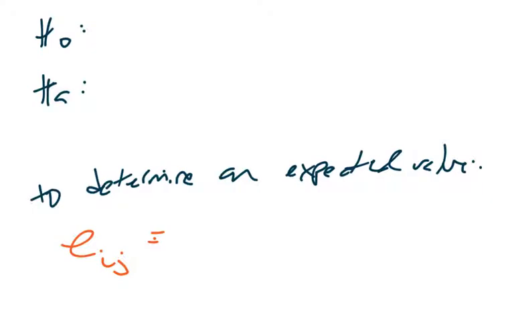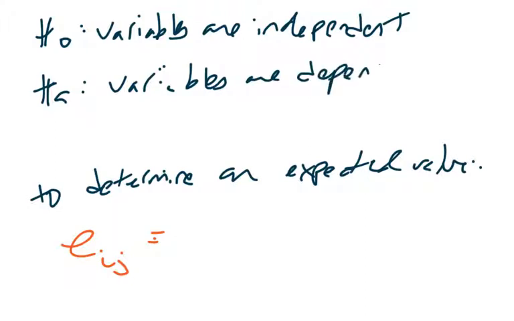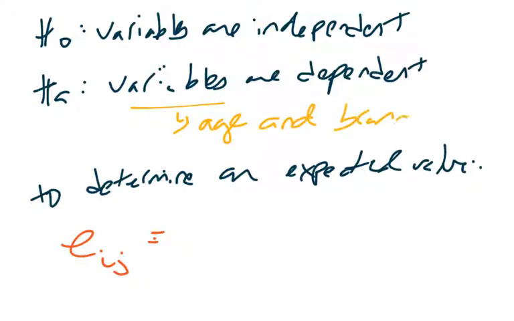The null is always assuming that the two variables are independent. So this is always the same. The variables are independent. The alternative being that the variables are dependent. Whatever the variables are, that's what you would put in. So in this case, we would say age and brand are independent, or age and brand are dependent. So we're trying to show whether your age is going to have an impact on what type of compression garment you might get.